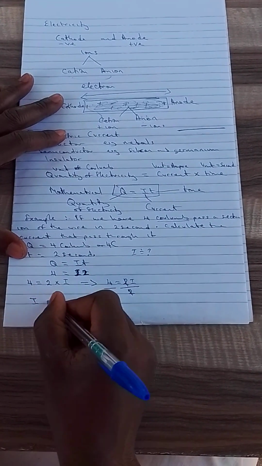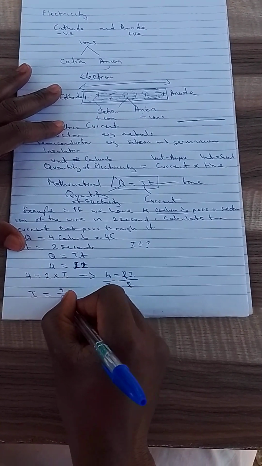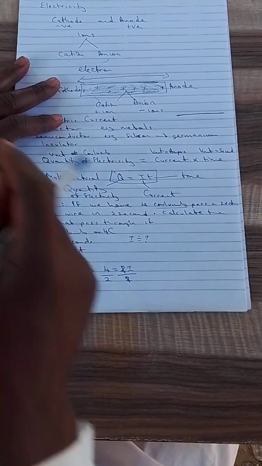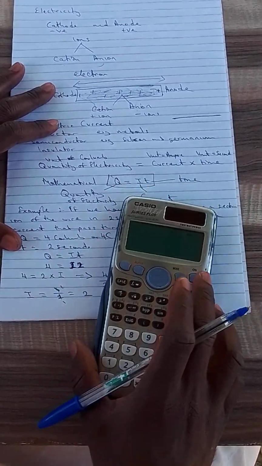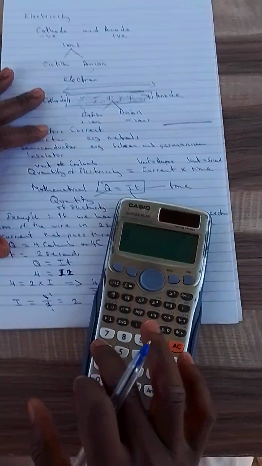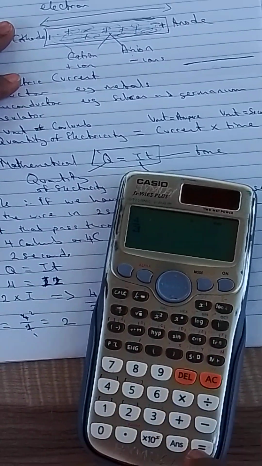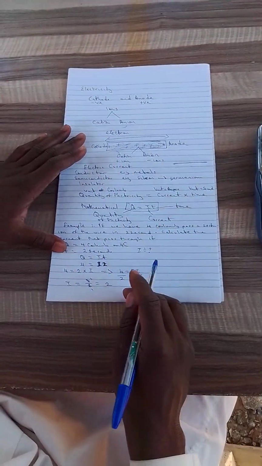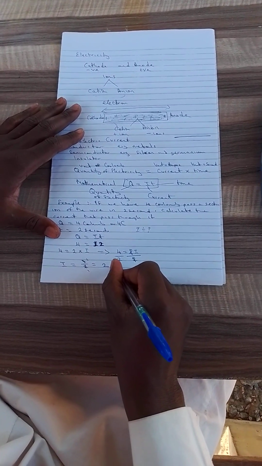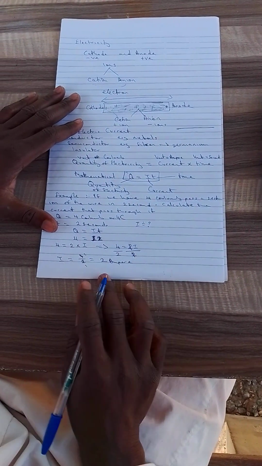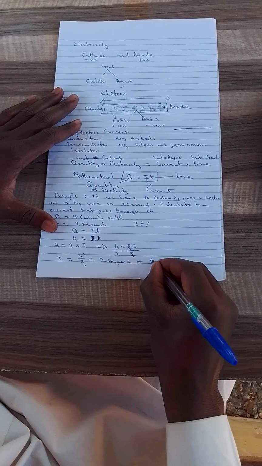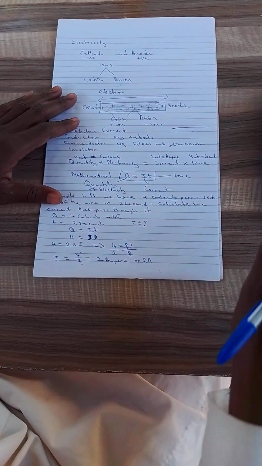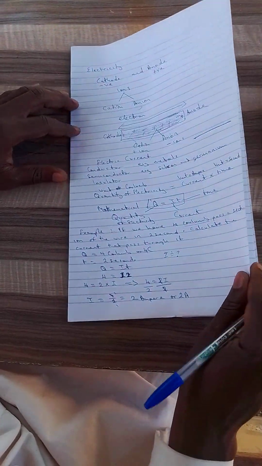We get I equal to 4 over 2, the same thing as 2. So 4 over 2 gives us 2, which is 2 ampere, because the unit for current is ampere, or we write 2 A. Let's check up on another example.